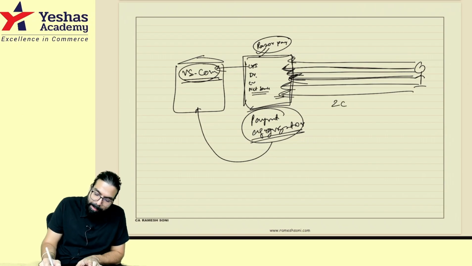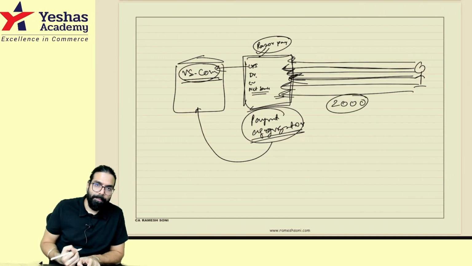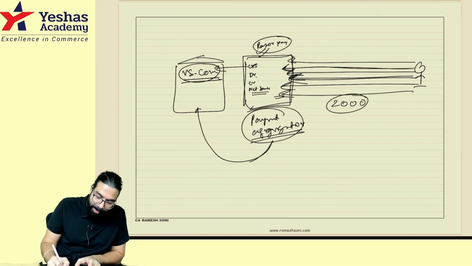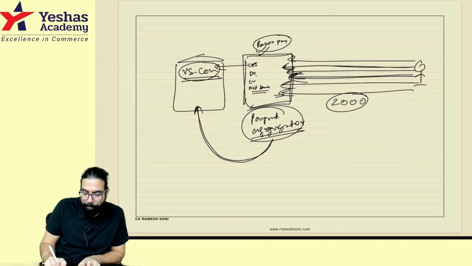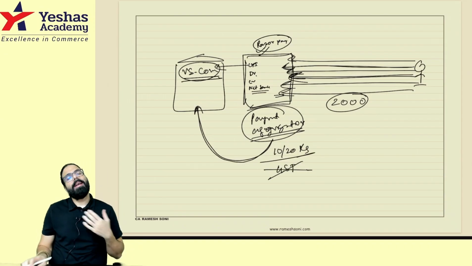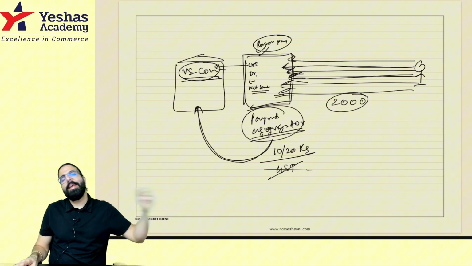Now, the question was whether payment aggregators who are accepting payments from customers, if they are accepting the payment up to 2000 rupees, whatever commission they are charging me, which is 10 rupees or 20 rupees also, will GST be exempted? So the government went in and said, yes,